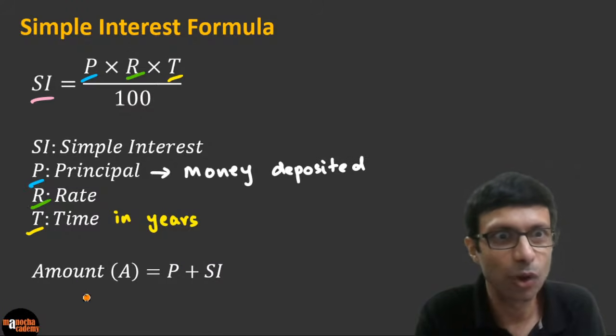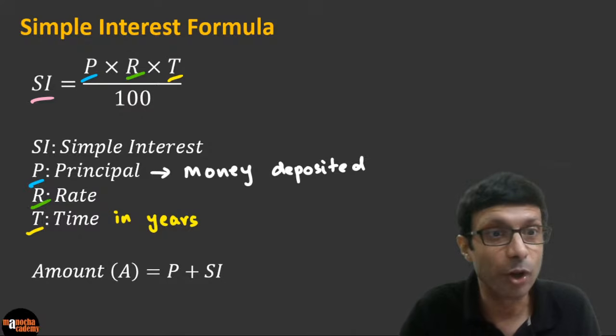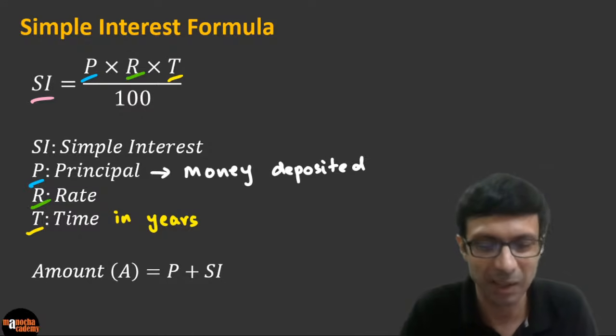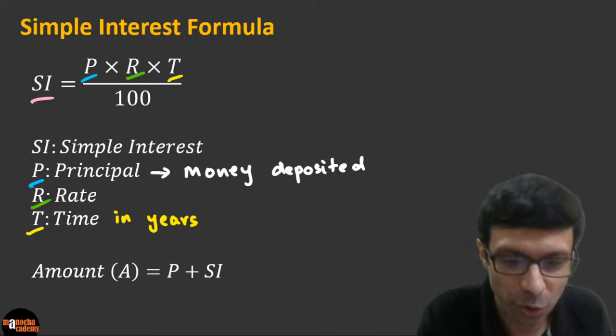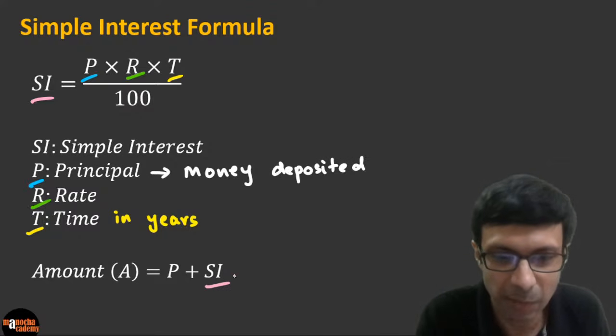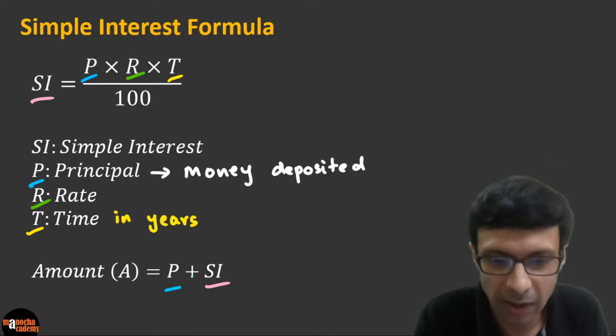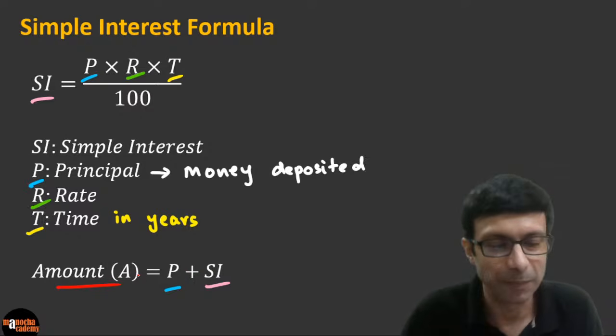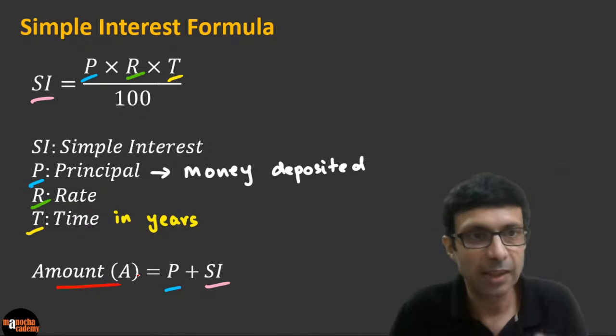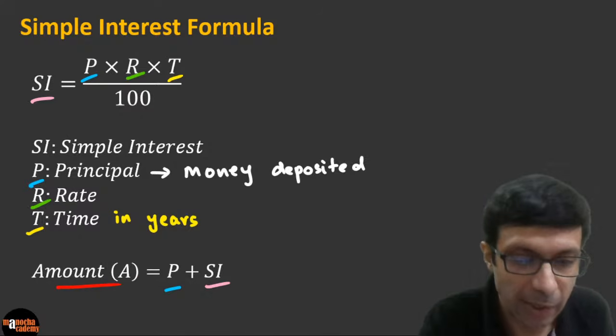The total amount that you are going to get, if you add up the principal amount and the simple interest. Excellent. So simple, guys. We are just adding the simple interest to the principal here, and that's going to give us the final amount, as you can see here. Please remember this important formula, PRT by 100, and let's apply it to our question here.